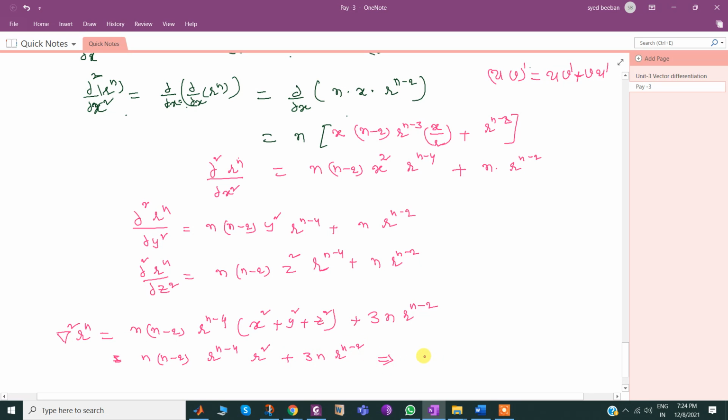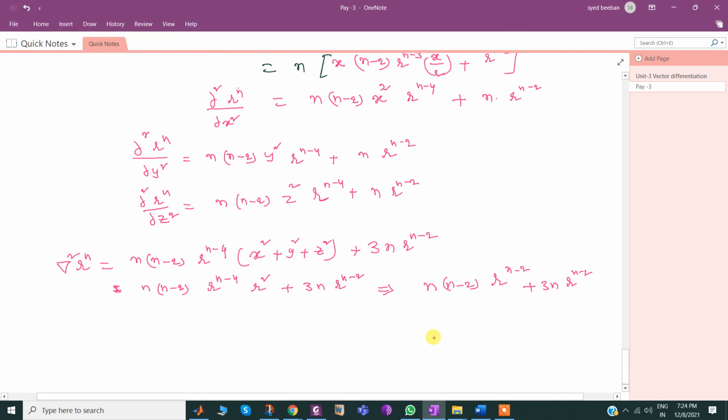If I simplify this, n times (n-2), still further, let me write one more step: n times (n-2) times r^(n-2), because (n-4) plus 2, plus 3n times r^(n-2), which equals, I can take n r^(n-2) as common.